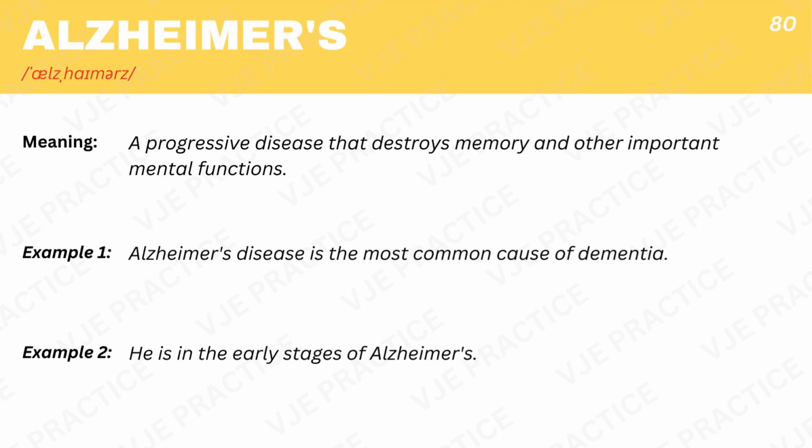Alzheimer's, a progressive disease that destroys memory and other important mental functions. Example 1. Alzheimer's disease is the most common cause of dementia. Example 2. He is in the early stages of Alzheimer's.